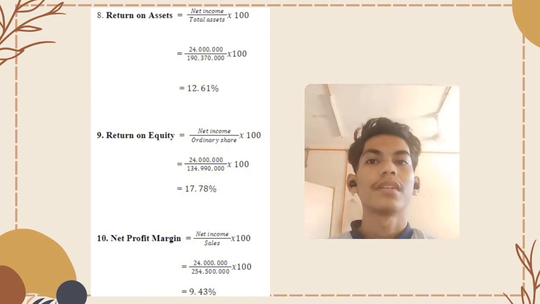And the last ratio is net profit margin. The formula is net income divided by sales times 100. The answer you will get is 9.43%.